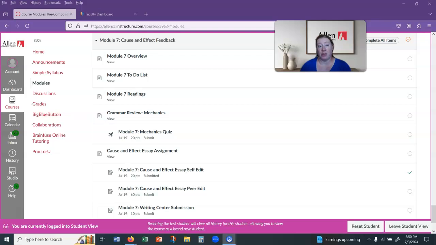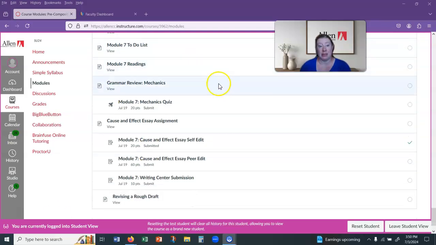Remember, in the previous module, you wrote your rough draft for the cause and effect essay. Now you're going to be gathering feedback for your rough draft from three places: yourself, so you're doing some self-editing, and you're also going to be submitting to the online writing lab and to your peers to get some peer feedback. Now, peer feedback is one of those core outcomes for the class, so it's really important that you're able to participate in this assignment.